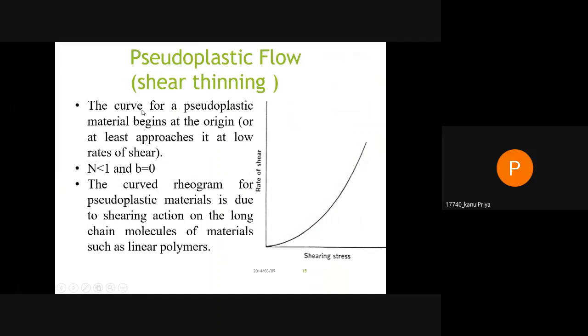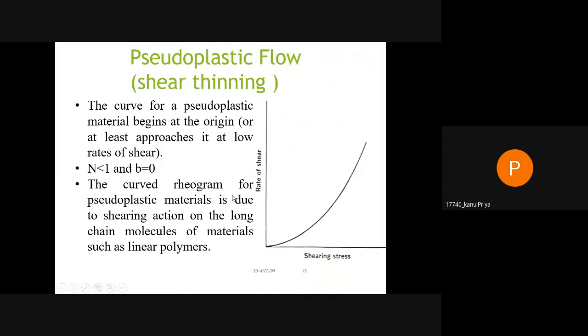Pseudoplastic flow. The curve of pseudoplastic materials begins at the origin, or at least approaches it at low rates of shear, and n is greater than 1 and B is equal to 0.